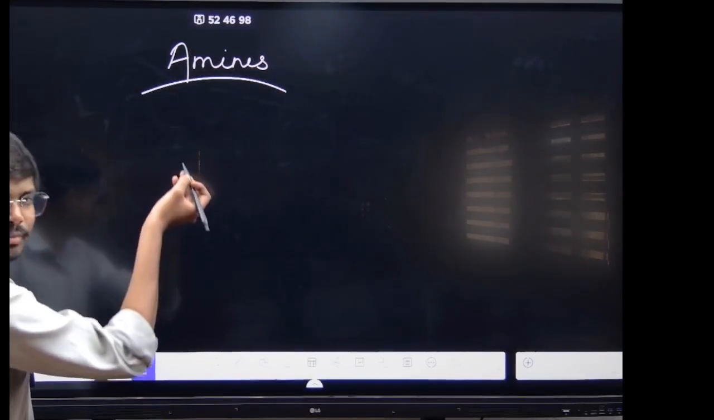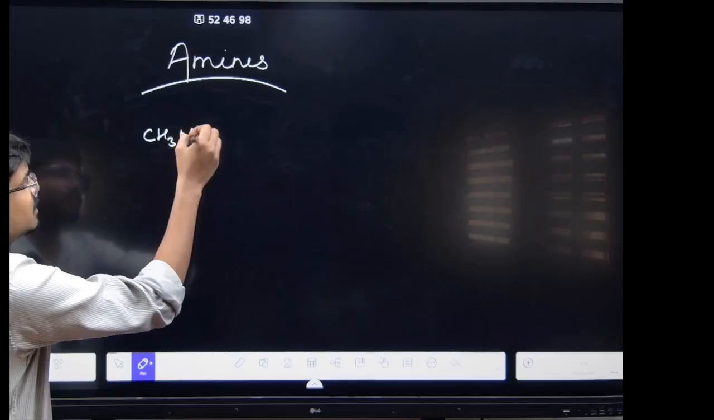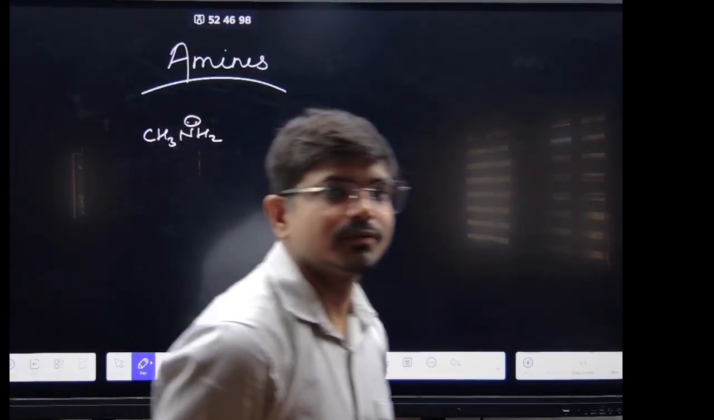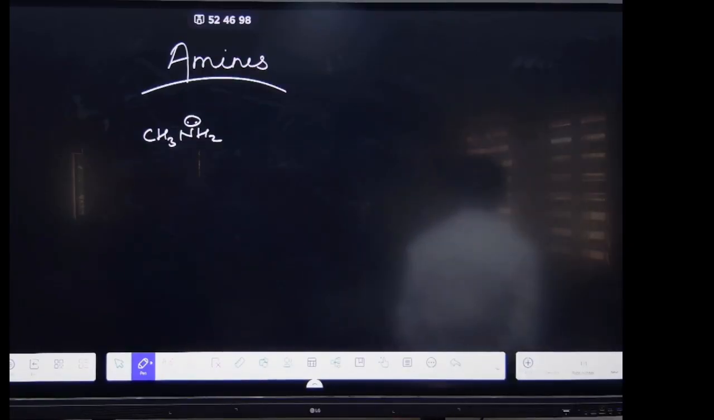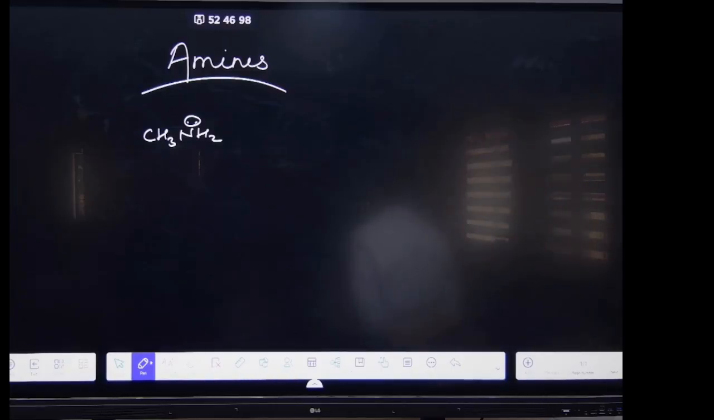Now, the IUPAC nomenclature of the amines. What is the IUPAC nomenclature of CH3NH2? What is the IUPAC name for CH3NH2?